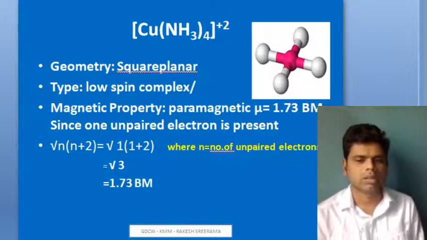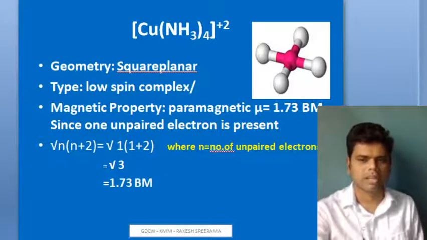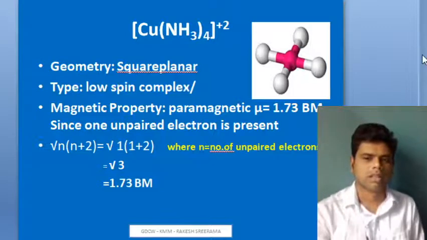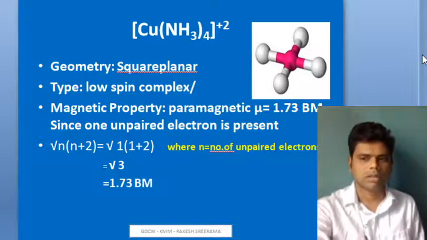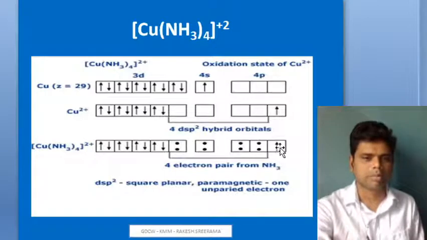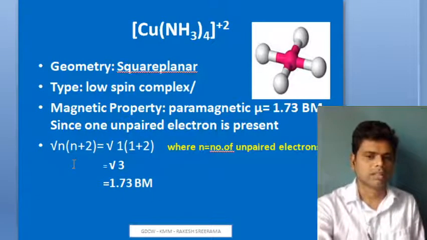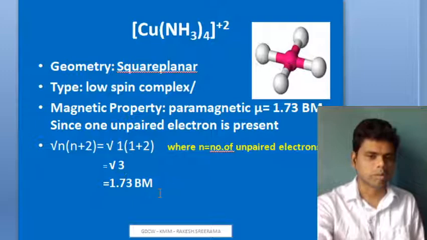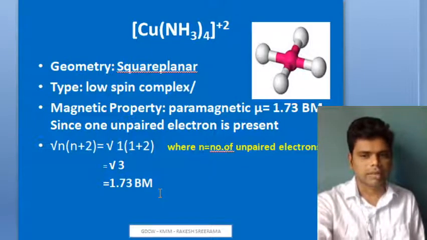So how many unpaired electrons did we come across here? One unpaired electron, from the configuration. So that one unpaired electron will be substituted in place of n. So 1 into 1 plus 2, 1 plus 2 is 3, 3 ones are 3. So the square root of 3 is 1.73 Bohr magnetons. That's how you calculate the magnetic property.